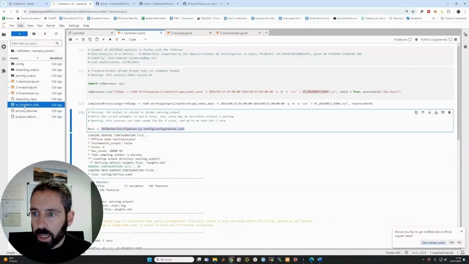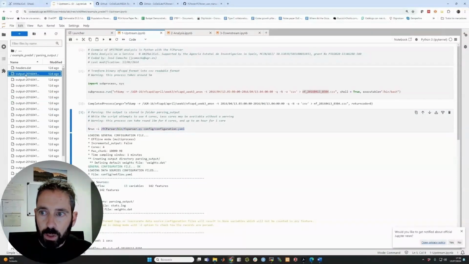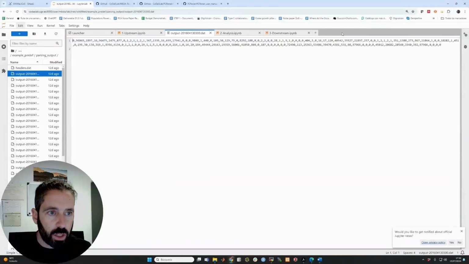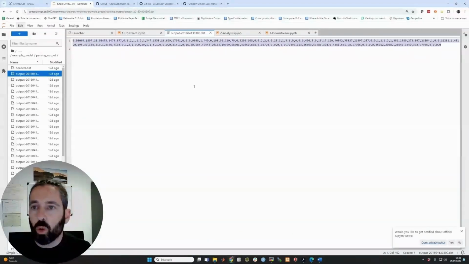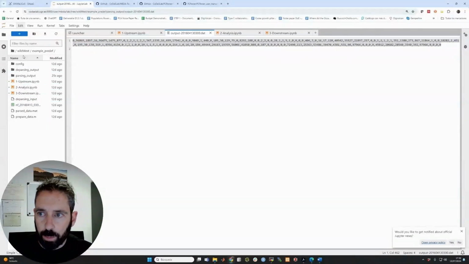The FC parser takes this as input, and it's going to provide as output what we call the parsing output. Now, in the parsing output, you have all these files with the counters, and each of the files corresponds to one interval of time, in this case 1 minute each. So you can see that we have transformed our original information, which is actually pretty large if you put it in CSV format, into a set of counters that is really compressed information.